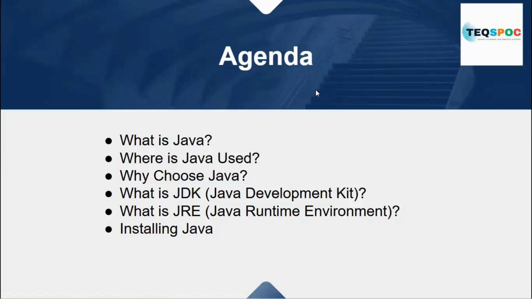So in this session, our agenda will be: what is Java, why is Java used, why we have chosen Java as a backend, what is JDK, what is JRE, and installing Java in our system and running our first Java program. We will cover these in this session.